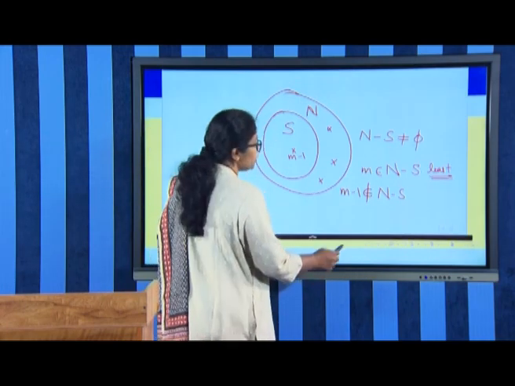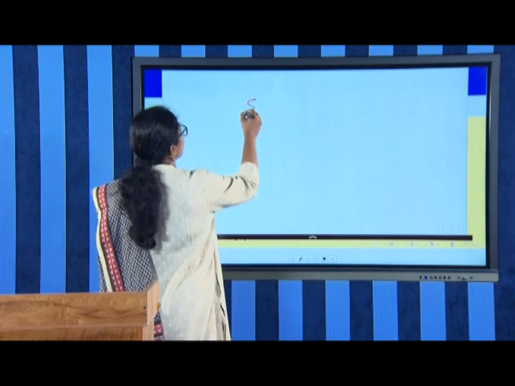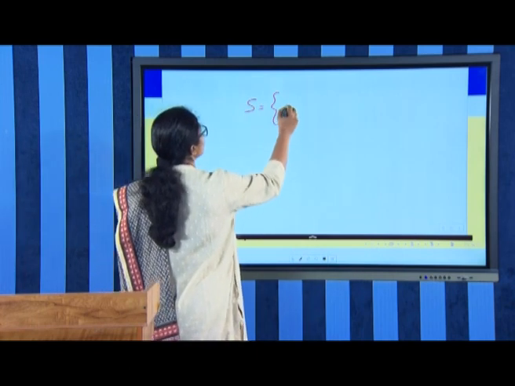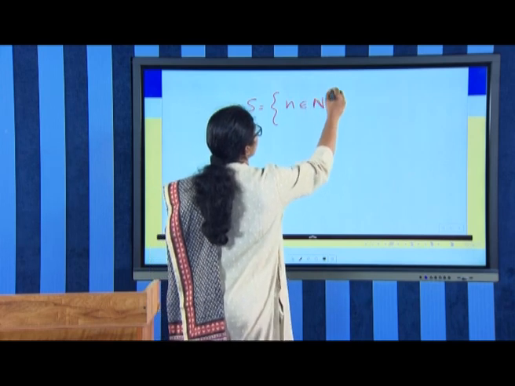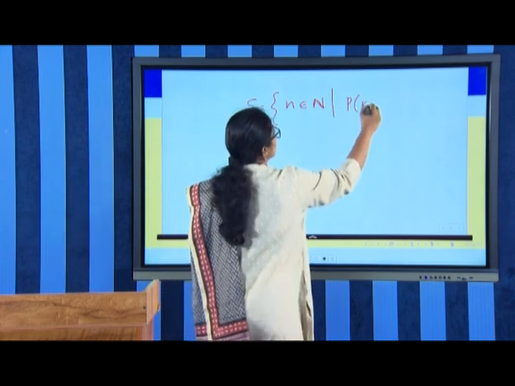Suppose that we take the set S equal to the set of all the natural numbers n for which P of n is true.